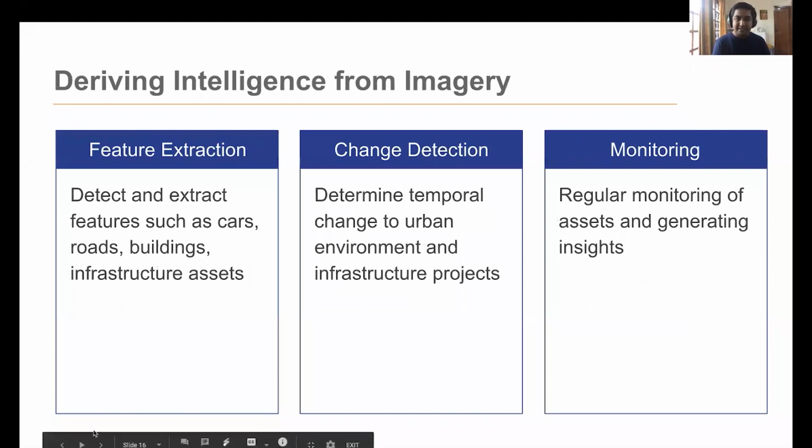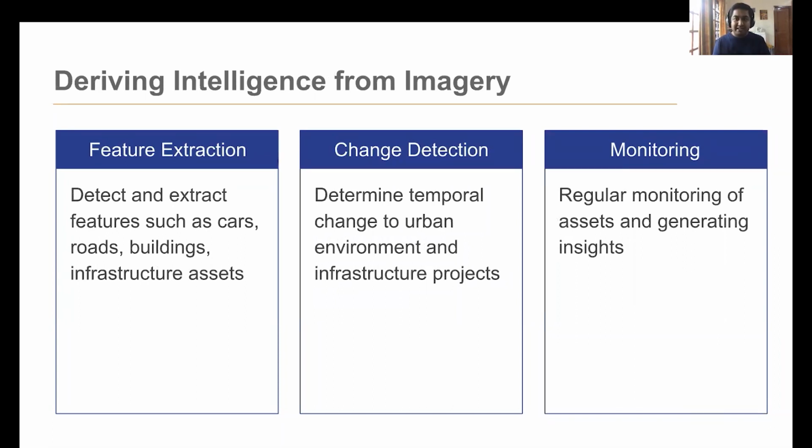Yeah. So there are three broad applications of deriving intelligence from imagery. Satellite imagery has been around for a long time, and historically, how you extracted intelligence from it was using vision-based and segmentation-based techniques. This was not very effective at finding objects at scale and with useful accuracy.